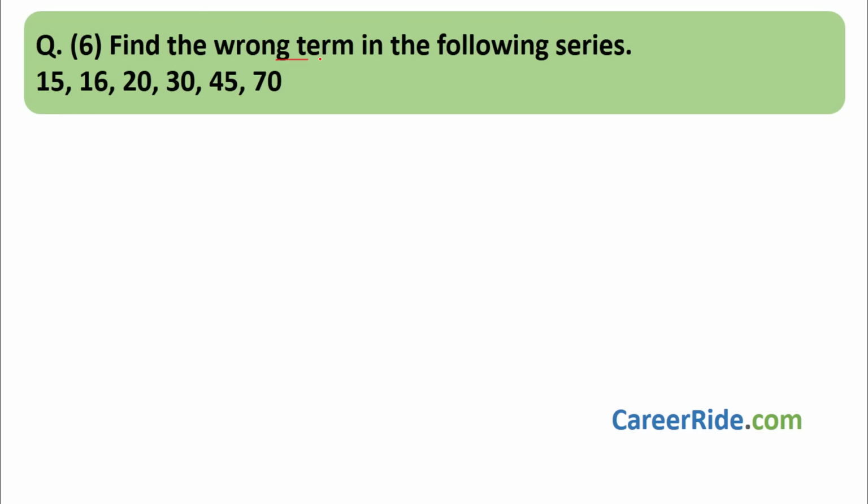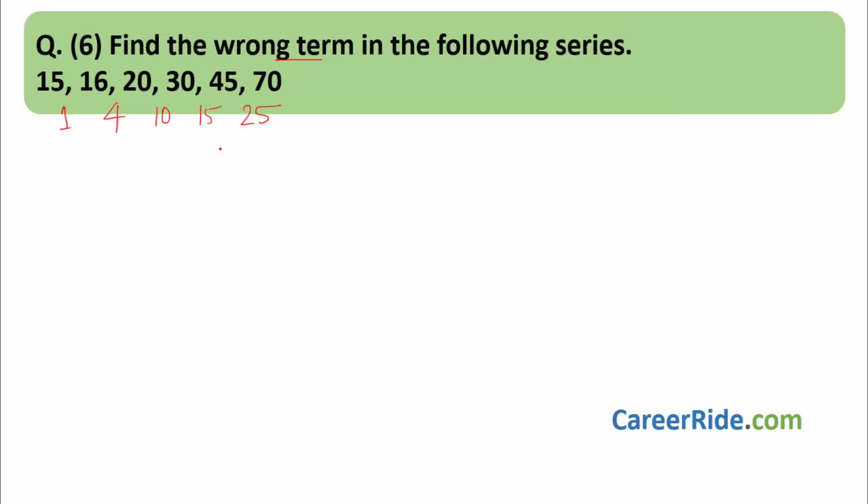Again find the wrong term. Okay, 15, 16, 20, 30, 45, 70. Now we don't know how to start, so let's see the difference. Here the difference is 1. 16 minus 15, 1. 20 minus 16, 4. 30 minus 20, 10. 45 minus 30, 15. Okay, 70 minus 45 is how much? This is 25. So over here, the difference is steadily, little by little, increasing. It is not going too fast or something like that.